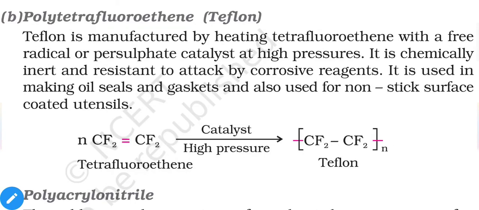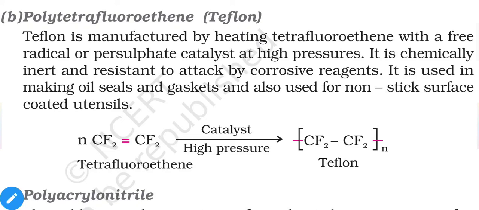Next we have polytetrafluoroethene. Teflon, or polytetrafluoroethene, is one of the very useful polymers. This type of compound is obtained by heating tetrafluoroethene with a free radical or persulfate catalyst at high pressure.